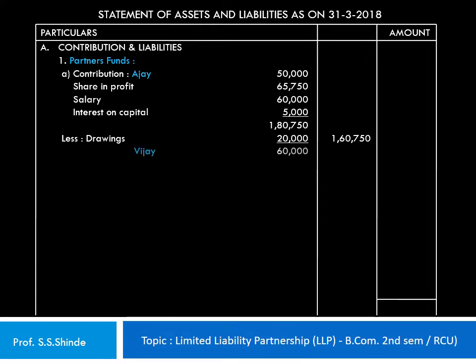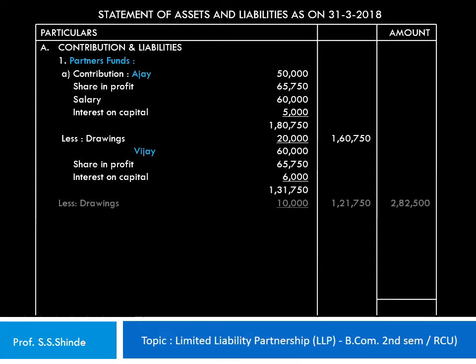1,60,750 rupees. Similarly, the Vijay's capital is shown, the opening capital is 60,000, his share in profit is equal to that of Ajay, 65,750 rupees, interest on capital 6,000 rupees, so the total works out to 1,31,750 rupees. From this, his drawings of 10,000 is deducted, taking the net capital to 1,21,750. So the total capital of Ajay and Vijay as partners fund is shown in the outer column as 2,82,500 rupees. The next head is the liabilities.